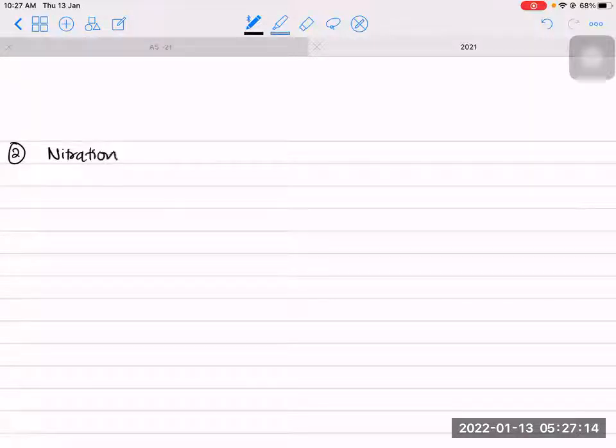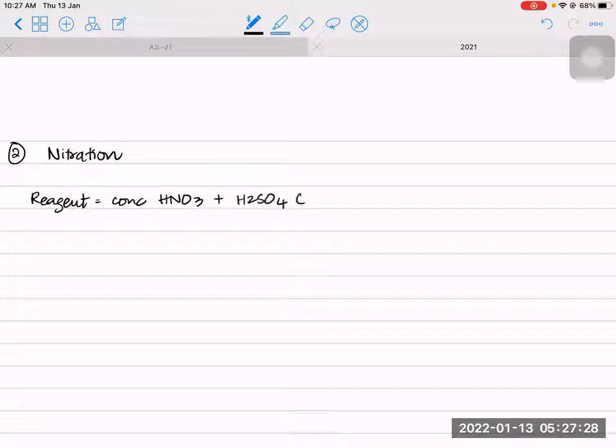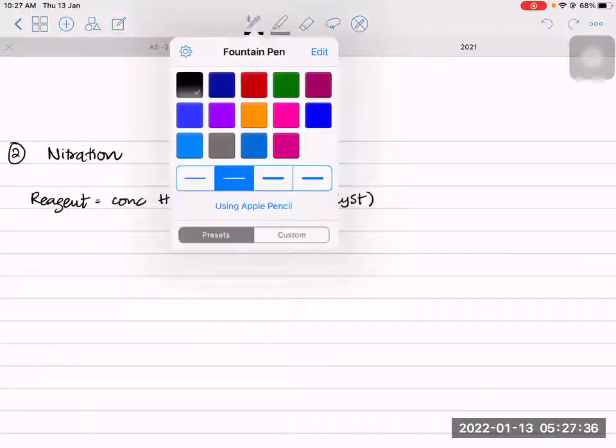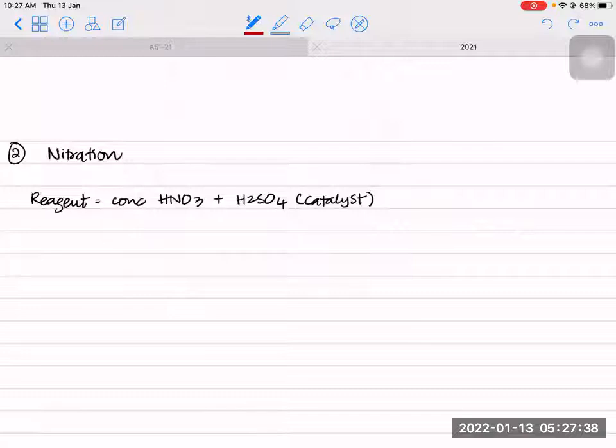Now this undergoes mononitration and trinitration. Let's see the reagent. So the reagent would be concentrated HNO3 plus H2SO4, which will be the catalyst. This is the nitrating mixture. What do we call this? The nitrating mixture. We also use this in benzene, if you remember. So this is called what? The nitrating mixture.